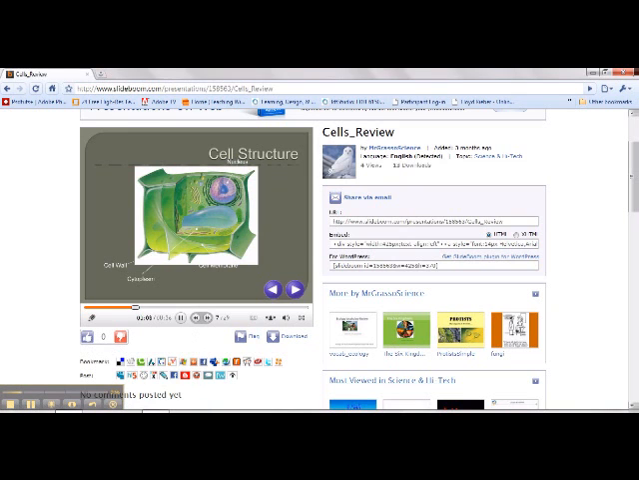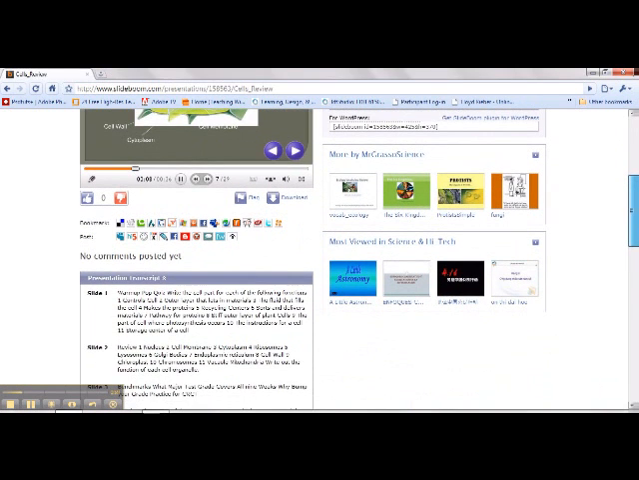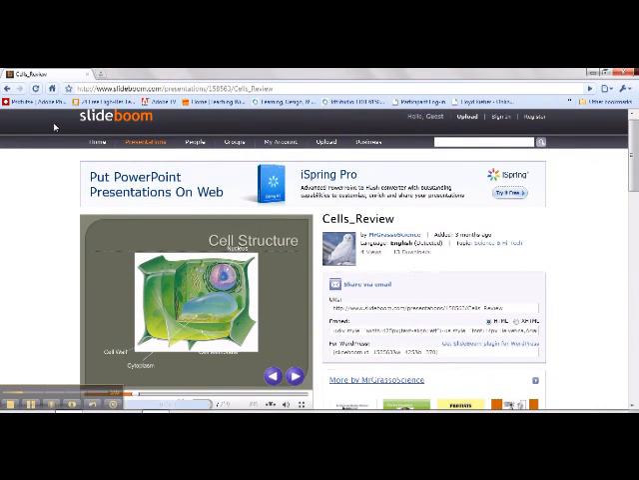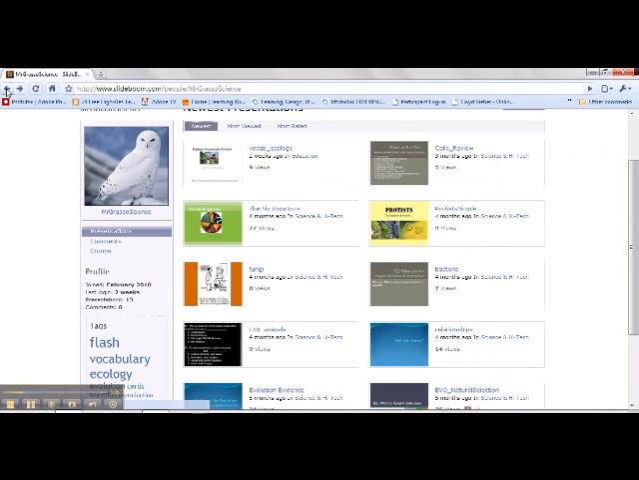You can also search what other teachers have if you need more help. You can come up here and search for that. So that's my SlideBeam site, PowerPoints, that you can find there.